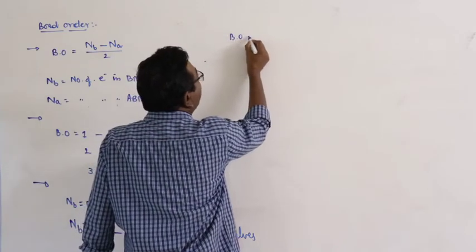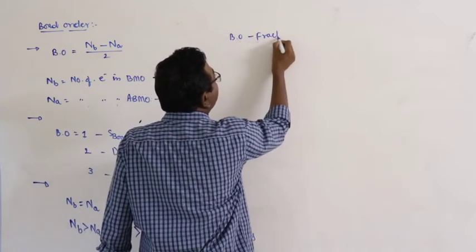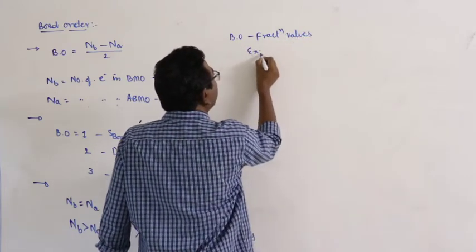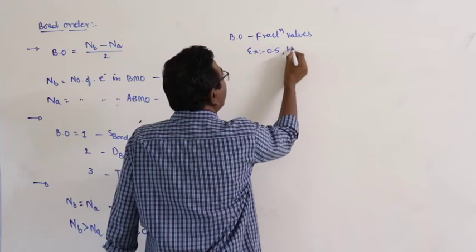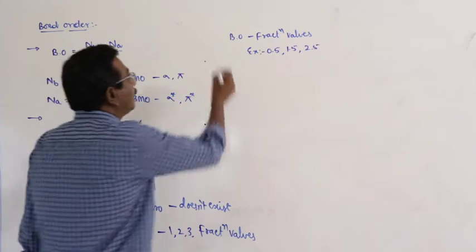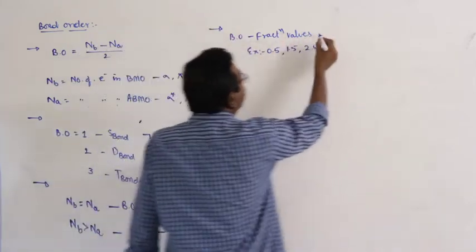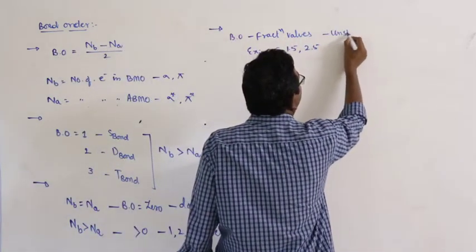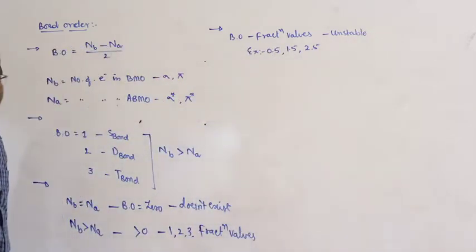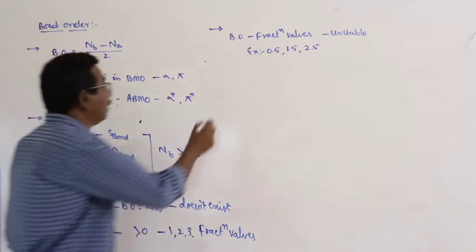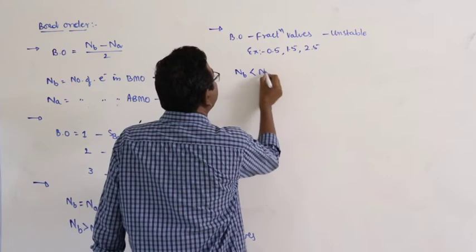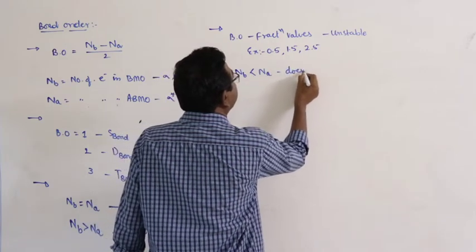Species with fractional bond order values, for example 0.5, 1.5 and 2.5, are unstable. And the species with Nb less than Na does not exist.